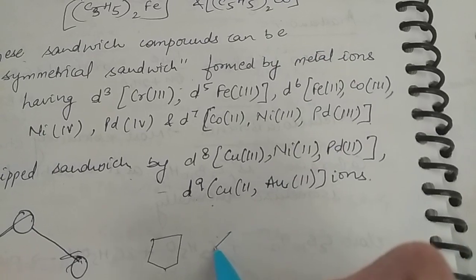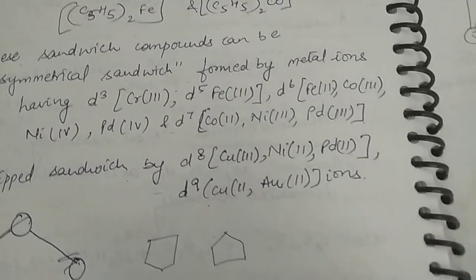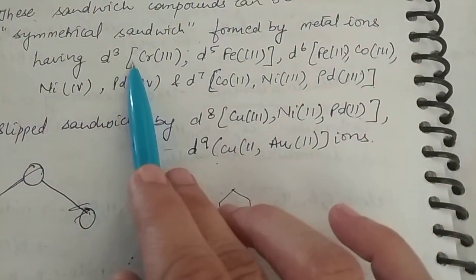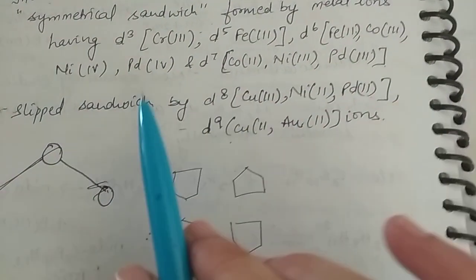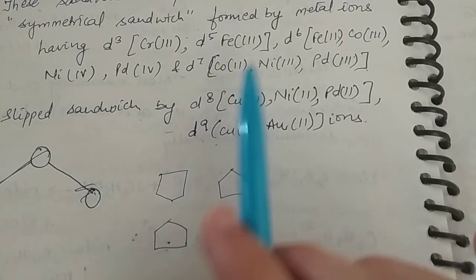Either it can be this way or it can be this way, right? The same way these can be arranged in a different way. For d3, d5, d6, d7, they generally form the symmetrical one. The slipped one, d8 and d9, as the ion size increases and the electronic configuration obviously contributes to it.